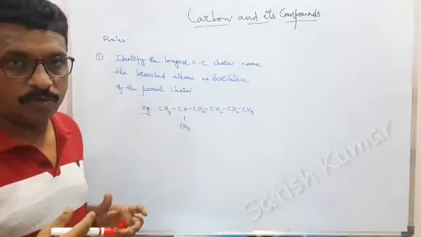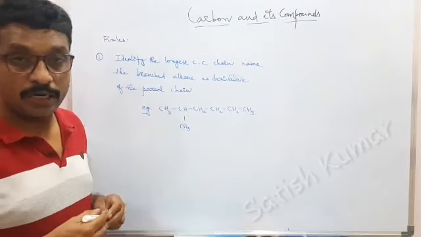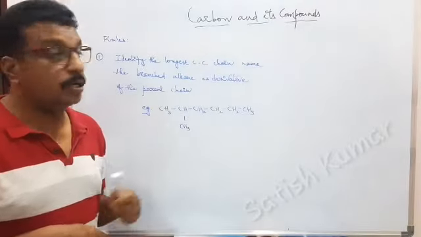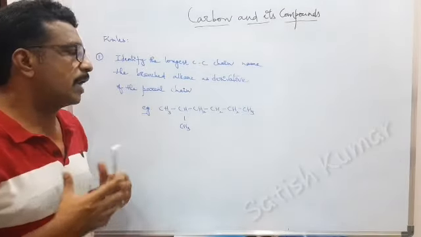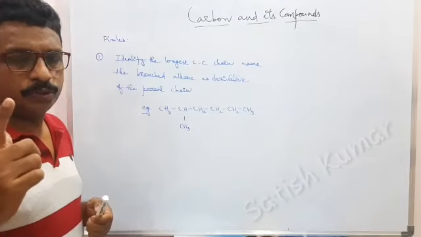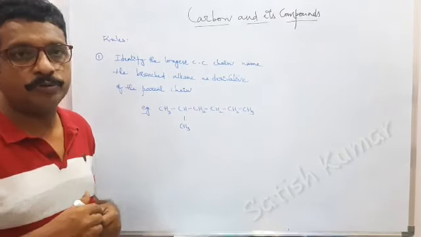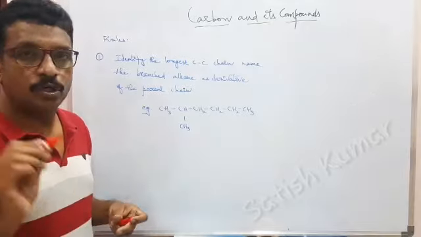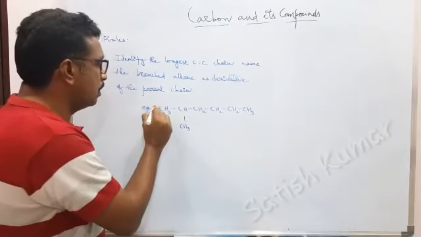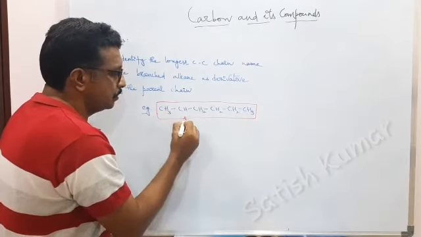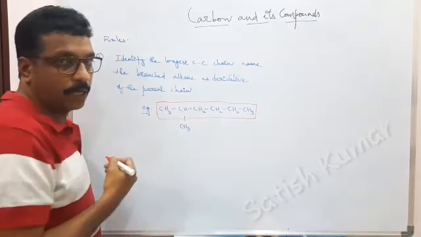This is rule number 1, which is called the longest chain rule. Identify the longest carbon-carbon chain, name the branch taken as derivative. So to give the name to an organic compound, we have to identify the longest chain. So here the longest chain will be this, and this is a branch which is called methyl.